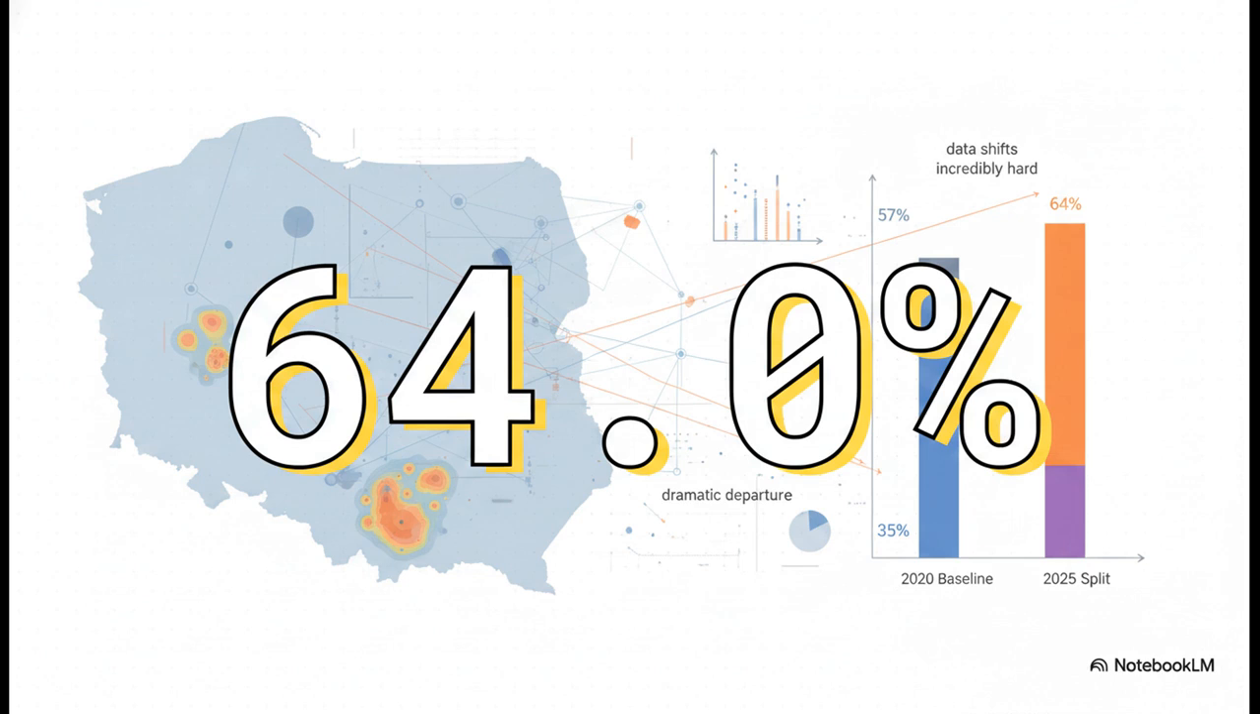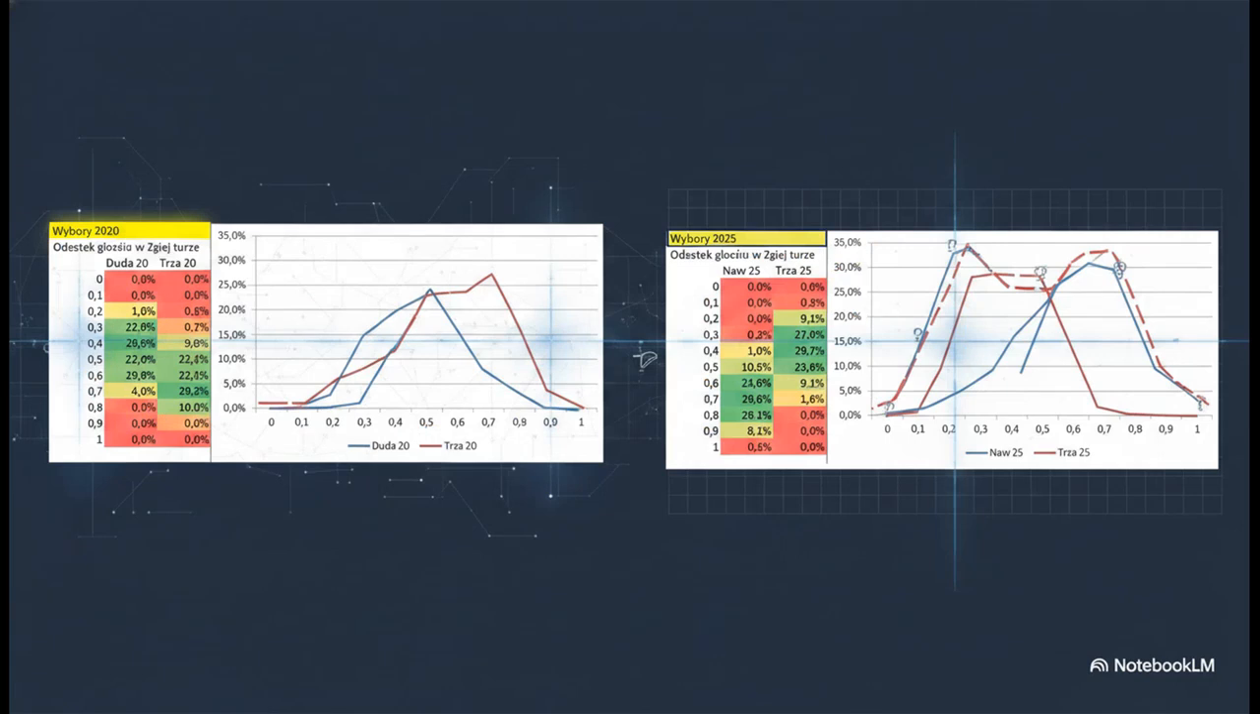Now, while a shift in voter preference is totally normal in politics, what the data scientists are zeroing in on is exactly how that 64 to 35 split was distributed territorially. When we map this out visually, the data forensics reveal a drastic, unexpected mathematical shift.